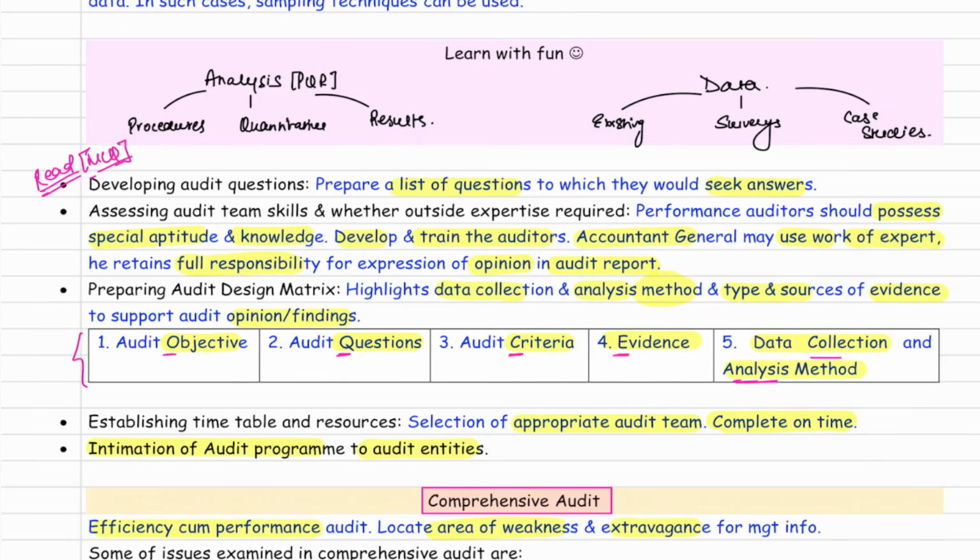So audit design matrix is basically highlighting the data collection, analysis method, and type and sources of evidence. So basically here you should first know your audit objective. Now to fulfill your objective, you ask questions. Now what questions you ask? Whether they are fulfilling the criteria. Then sir, based on this, you collect the evidence. Okay, you focus on the evidence, and after the evidence you analyze it. Data collection and analysis. So go in a flow.